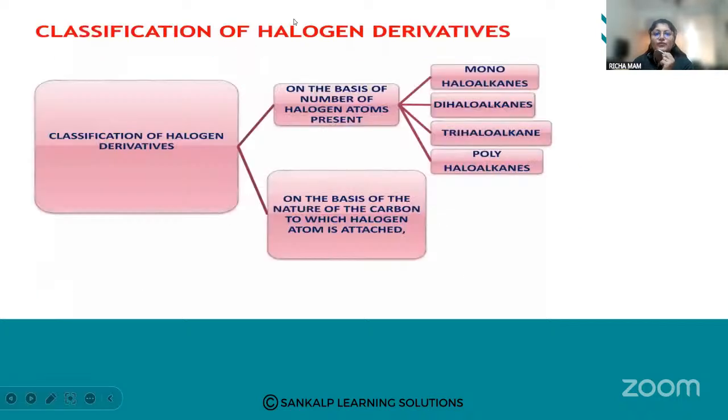We can classify these halogen derivatives, first based on the number of halogen atoms, and secondly based on the nature of the carbon to which the halogen is attached. The first classification is on the basis of the number of halogen atoms. How many halogen atoms are present? Let us see that.